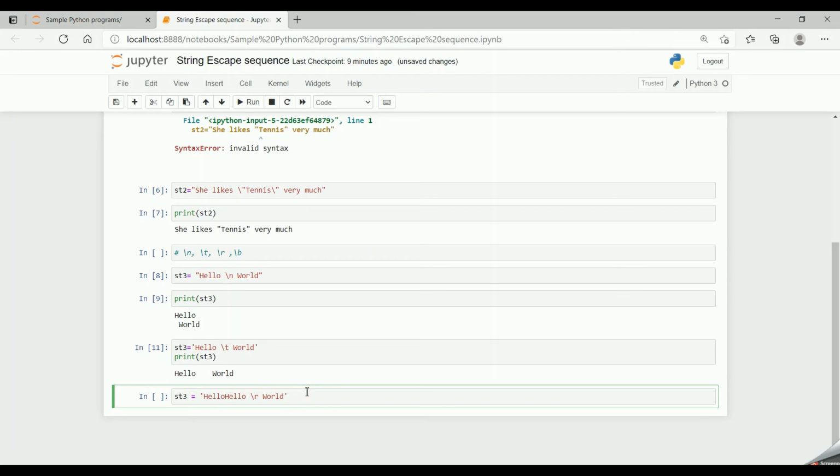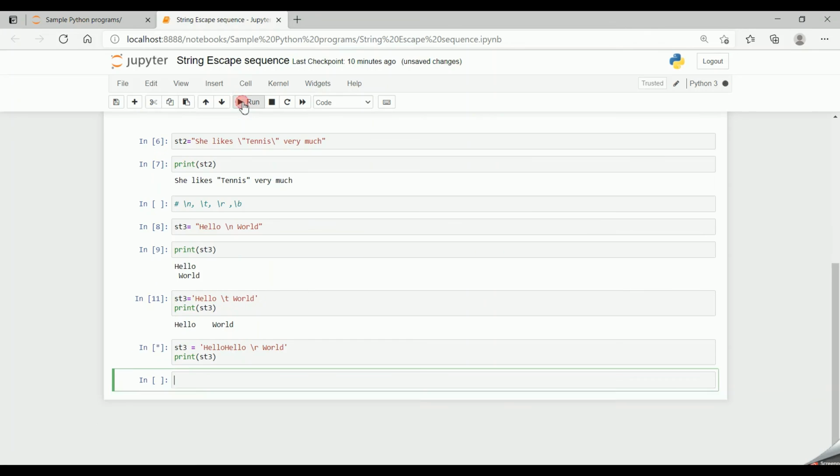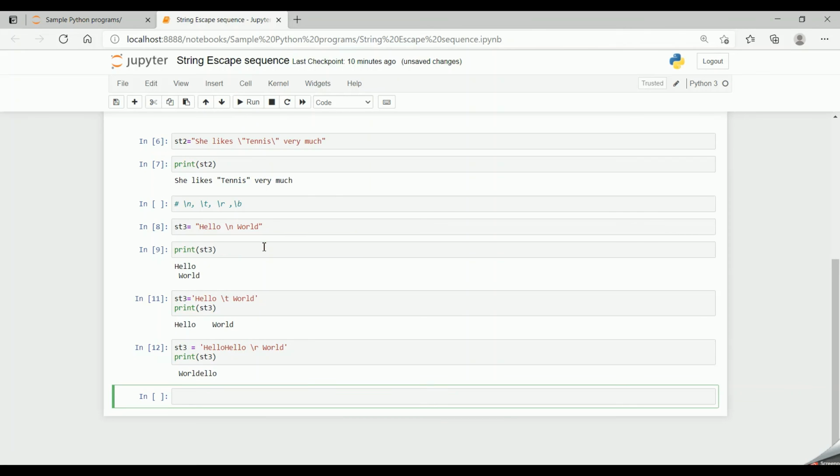So let's see what is the result. Print st3. Now if I run the code, after \r there is a space. So space world would be printed initially and ello would be continued.